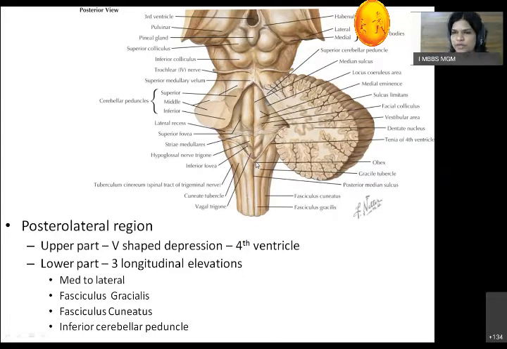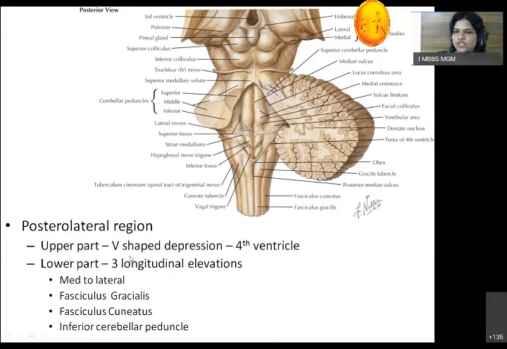Now, why is it open and closed? In the spinal cord, you see the central canal. It is a closed canal through which the CSF passes. In the medulla, the same thing happens. In the upper part, there is no central canal, so it is open into the ventricle, and the ventricle contains the CSF. In the lower part, this ventricle again forms a canal and passes through the substance of the medulla oblongata. That's why the lower part is called the closed part.